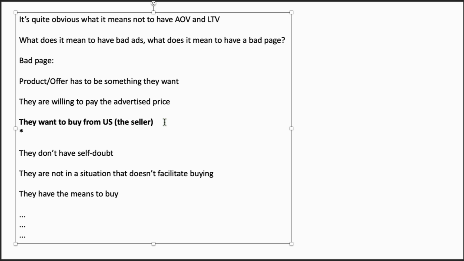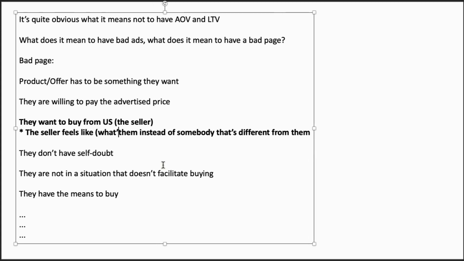From what I've analyzed from David Mills, the reason why people like a particular seller is because of certain things. The seller feels like them, basically, instead of somebody that's different from them. And when I say it's like them, I'm going to add here, the seller feels like what's important about them.